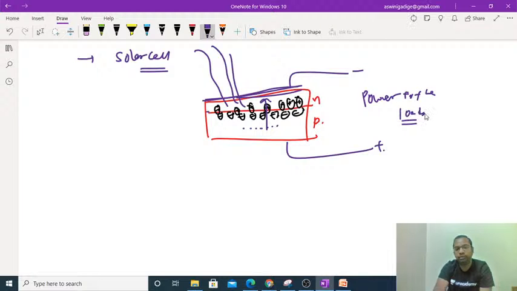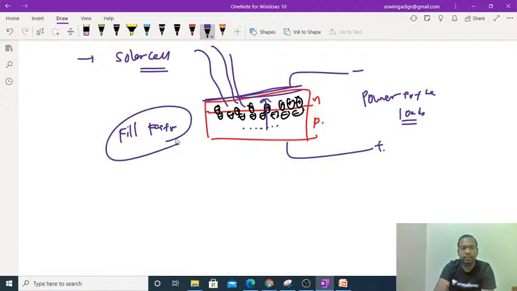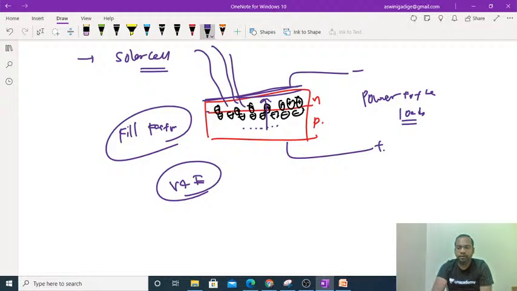In this solar cell you have to know about the fill factor and its efficiency. Fill factor you can understand with respect to the VI characteristics of the solar cell.